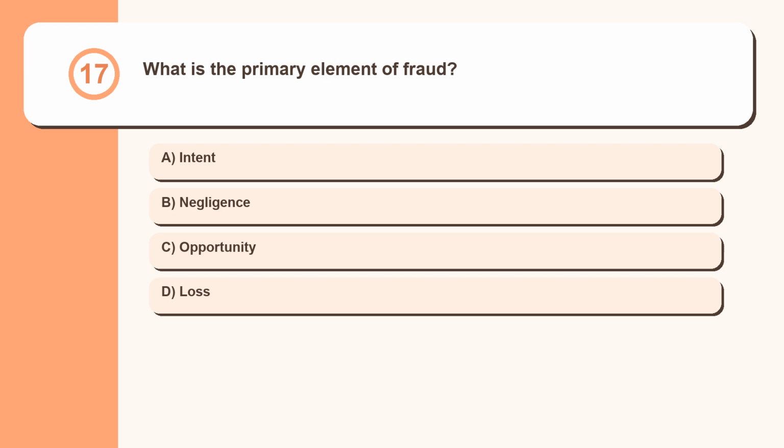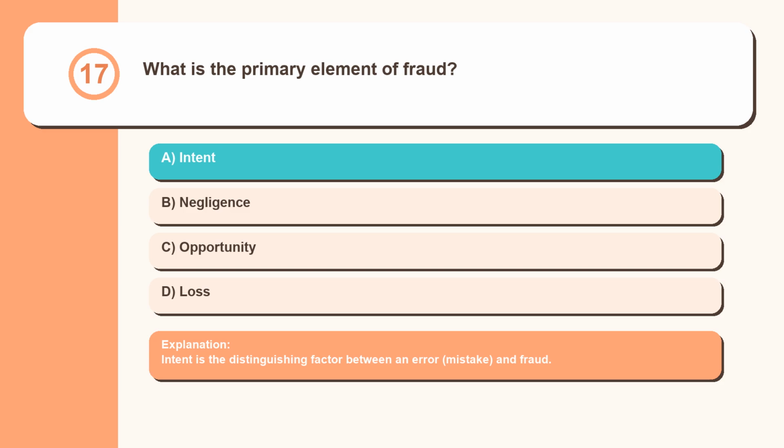Question 17. What is the primary element of fraud? Intent, negligence, opportunity, loss. Intent is the distinguishing factor between an error, mistake, and fraud.